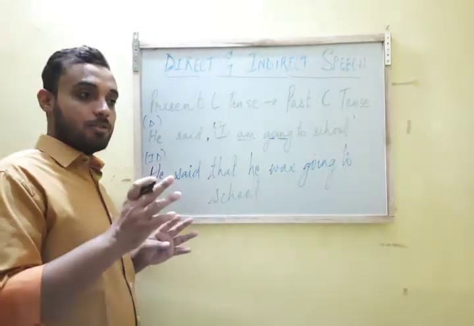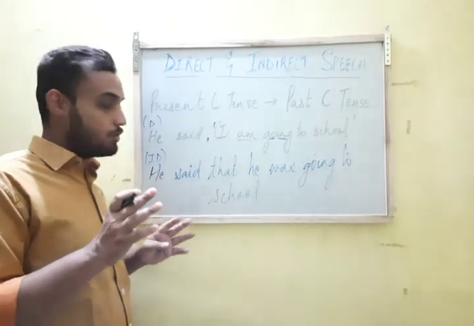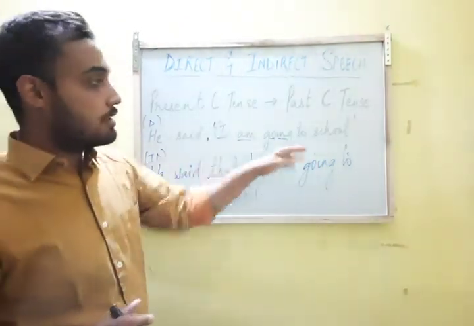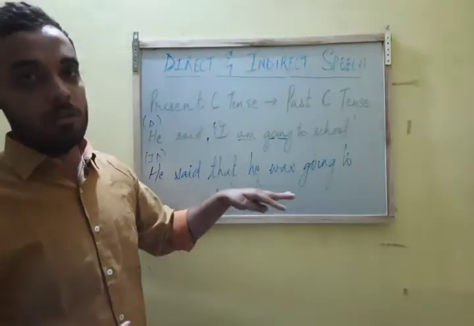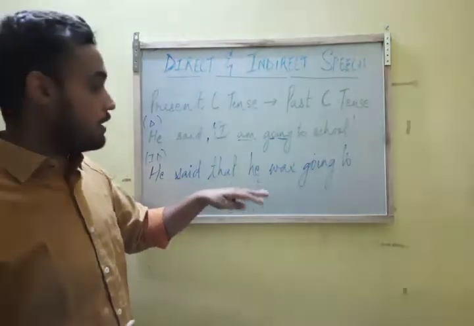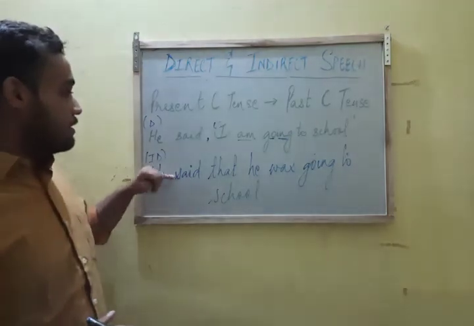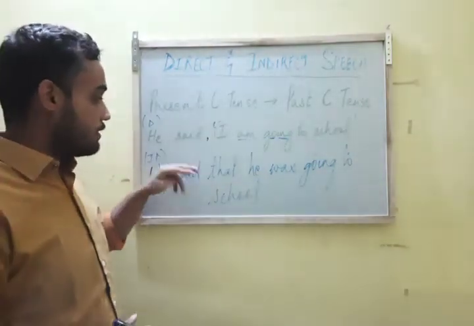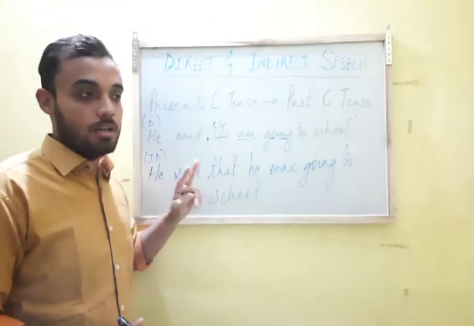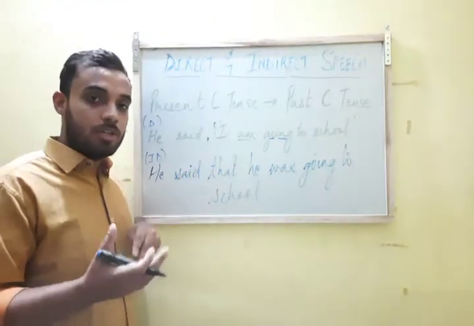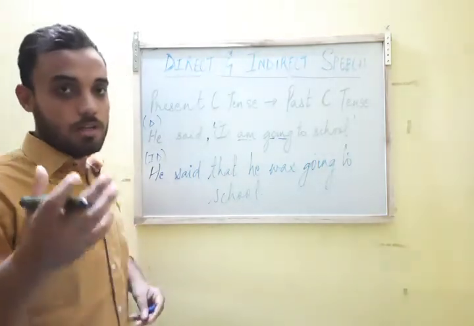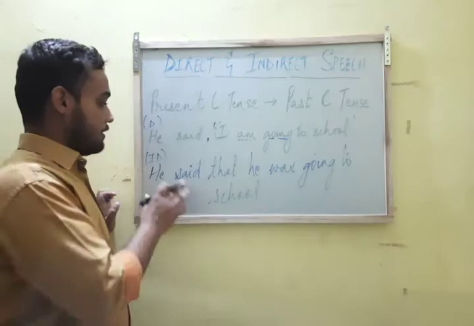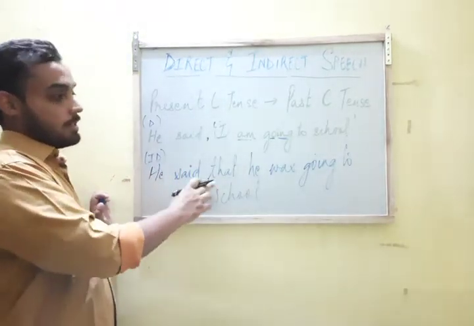Now indirect, the first thing that we have to do while writing an indirect speech is to take the direct speech out of the quotation mark, out of the inverted commas. Okay. Now when we are taking the direct speech out of the inverted commas, we have to use the conjunction that. Why are we using that? Because that is used as a conjunction which joins two sentences. Okay. So now he said that.